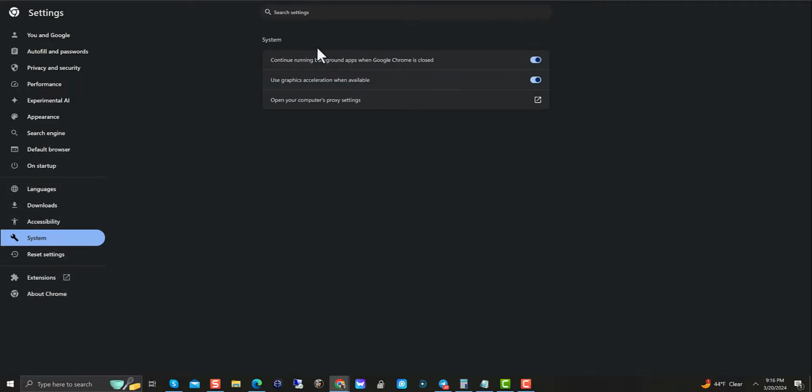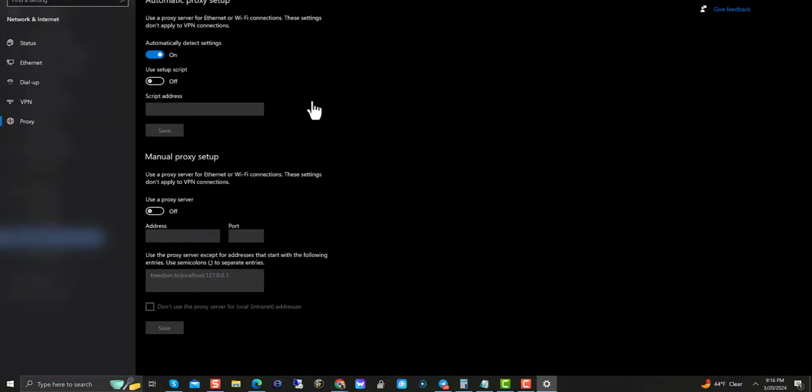Extensions. Yep, open your computer's proxy settings. And then from here, you could change your proxy, right? So you could connect it, turn it on, and add in your proxy IP address and the port number. And then you could use that as a proxy for, say, your local GMB client, your local client, etc.